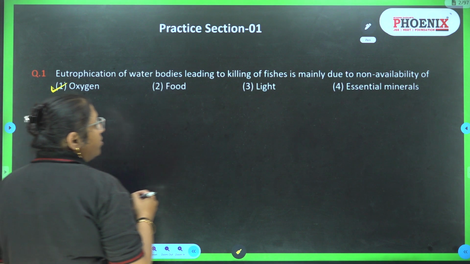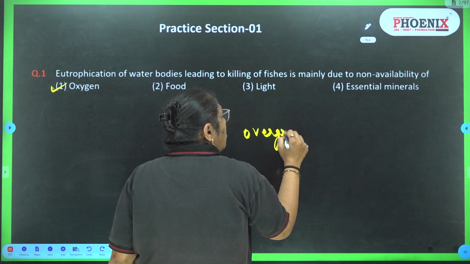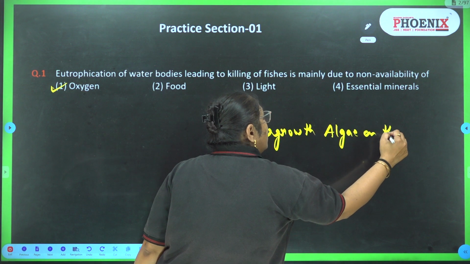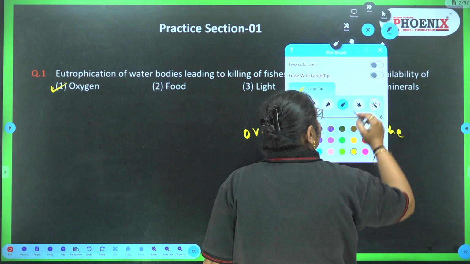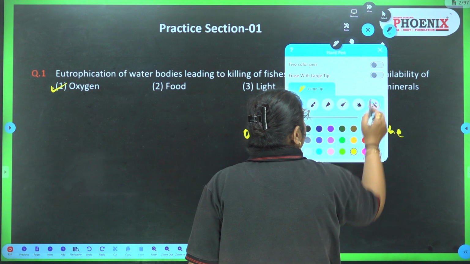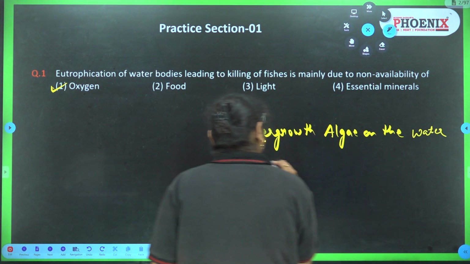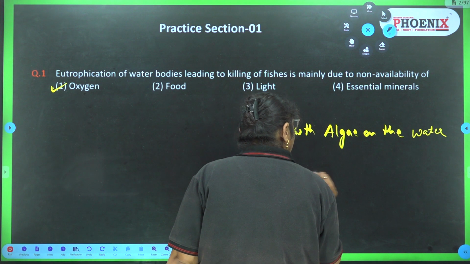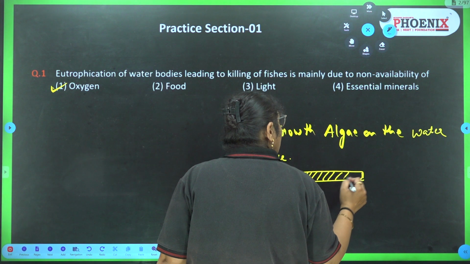Basically in eutrophication what happened, that there is the overgrowth of algae on the water surface. Due to that, there is complete blockage on the surface of the water.